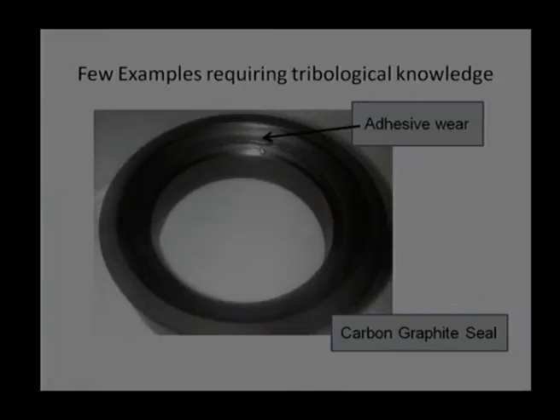Another view: if I make an extra smooth, absolutely nanoscale smooth surface, that will also cause some problem. So, we can say there is always a trade-off between roughness and smoothness, and to understand that trade-off, we require good tribological knowledge. So, we require this course. This is what I showed earlier. There is adhesive wear. We call it adhesive wear because it occurs due to intimate contact between two surfaces, and material is removed from one surface and transferred to the other surface.